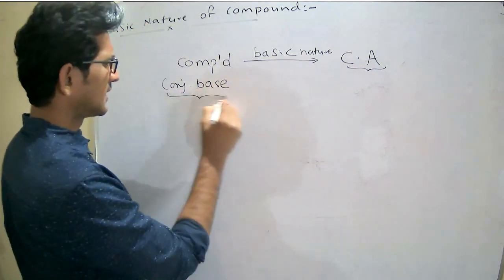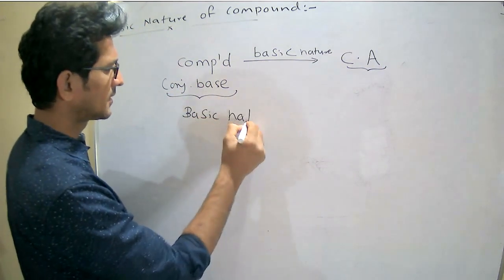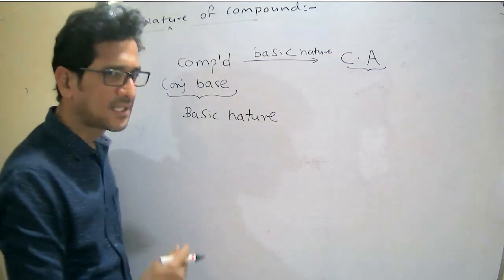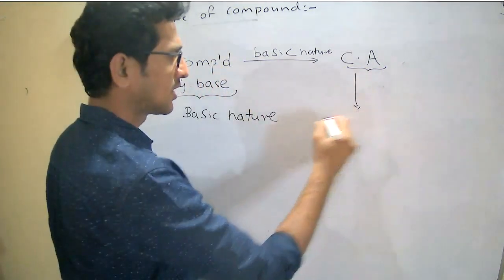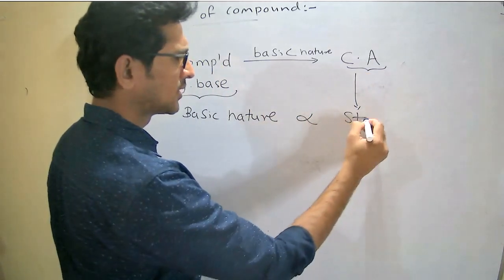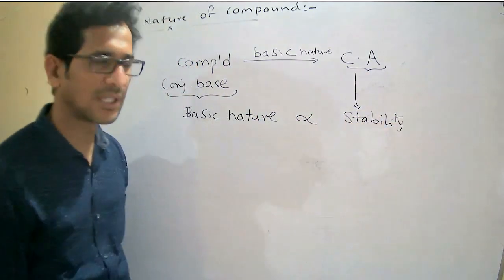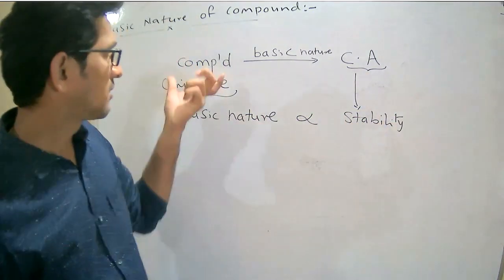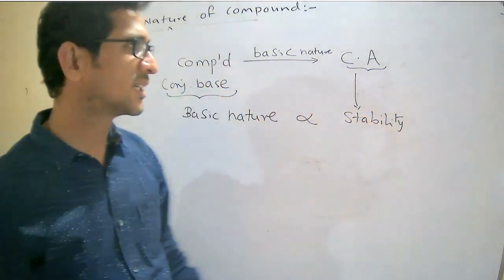Now here, the basic nature of the compound or the conjugate base depends on the stability of the conjugate acid.